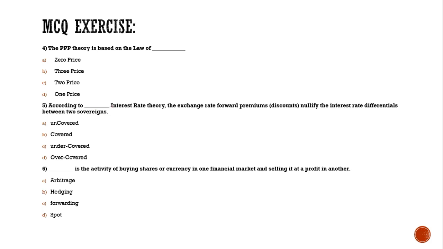Second, according to dash interest rate theory, the exchange rate forward premium nullifies the interest rate differential between the two sovereigns. The options are uncovered, covered, undercovered, and overcovered. And the last, dash is the activity of buying shares or currency in one financial market and selling it at a profit in another. The options are arbitrage, hedging, forwarding, and spot. Again, read the question once, figure out what might be the correct answer for these MCQs. I'll give you a couple of minutes and thereafter we will discuss the right answers.